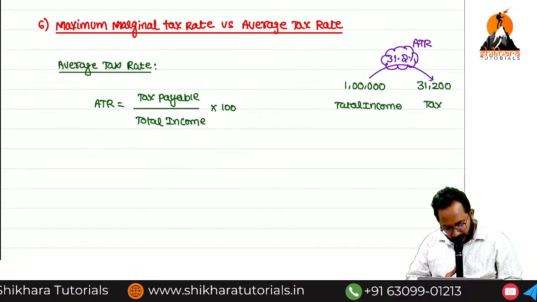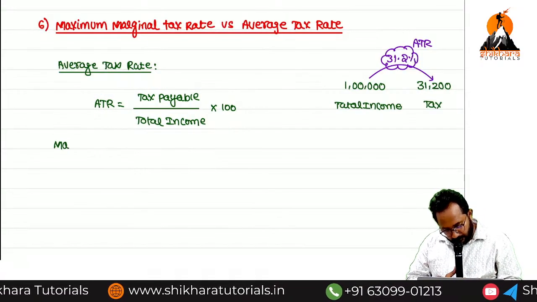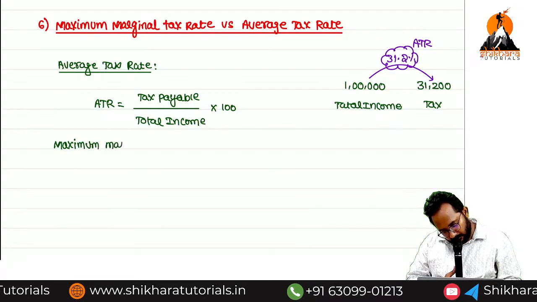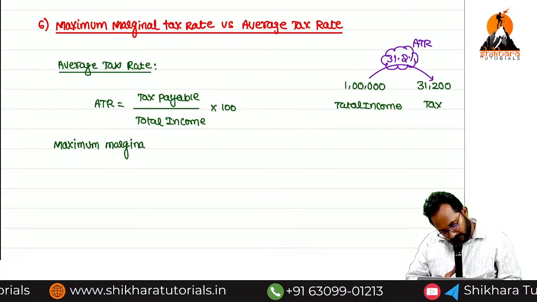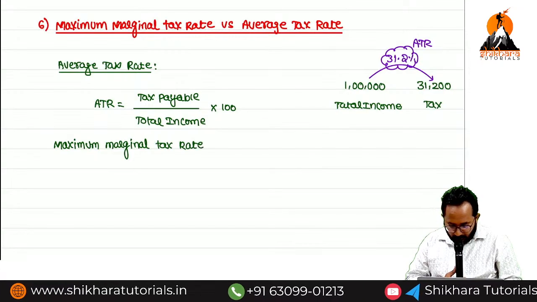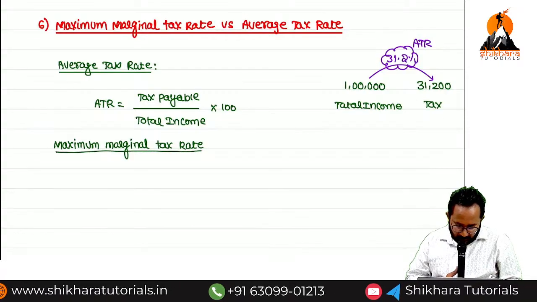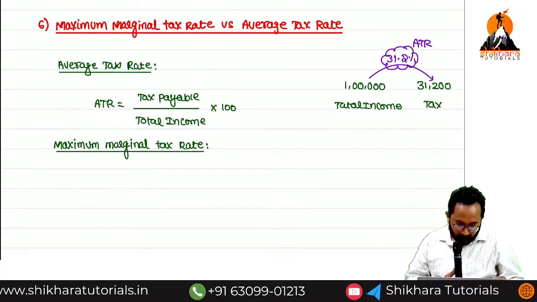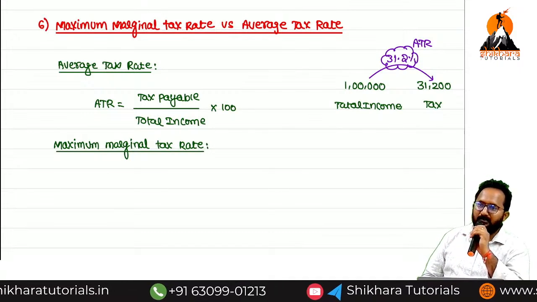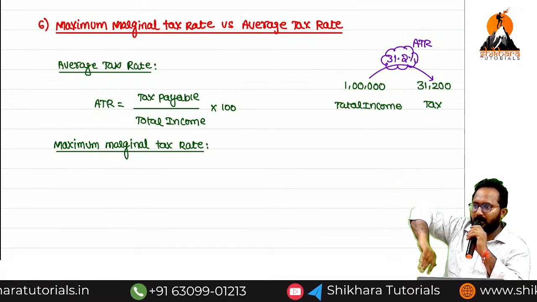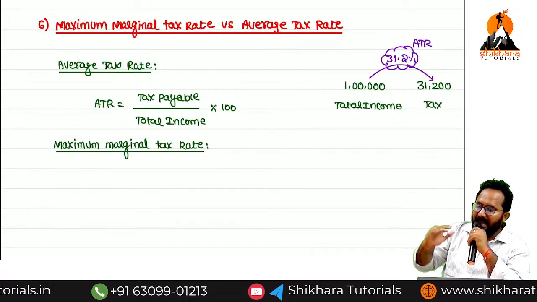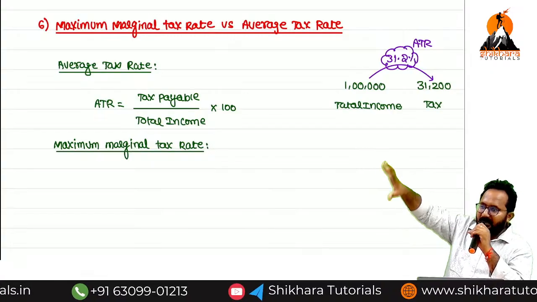Now next concept: maximum marginal tax rate. Any idea? Maximum means highest or lowest? Highest. So what is the maximum tax rate we can levy in the hands of one person?